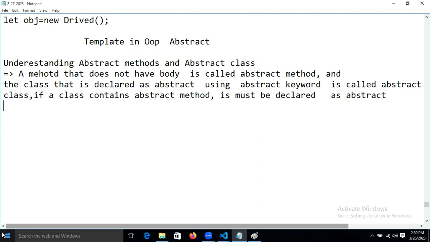So what is the procedure to create an abstract method in a class, and what is the procedure to create abstract classes, guys? Now let's understand.